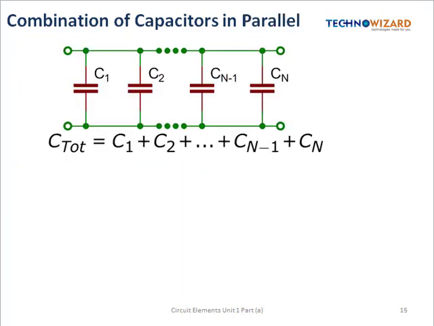Okay, now let us see the combination of capacitors in parallel. If they are connected in parallel, the voltage will remain the same and the current will divide. So here the C equivalent will be the sum of all the capacitors.